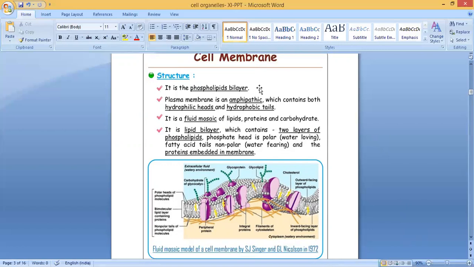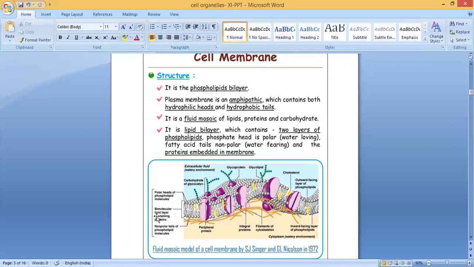Then there is the phospholipid bilayer. We already said it is a bilayer: this is one layer and this is the second layer, so there are two layers. The plasma membrane is amphipathic, which contains both hydrophilic heads and hydrophobic tails. Why is it called amphipathic? It means it contains both. You see here, this is a head, round in shape, and this is a tail. Same here, this is a head and this is the tail. So these are the polar heads of the phospholipid molecules.